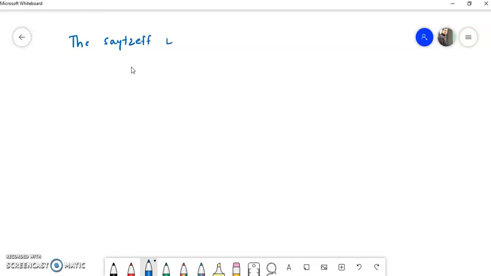The Saytzeff elimination, or we can say it as a rule, the Saytzeff rule. Now, what is this Saytzeff rule? I will explain first.